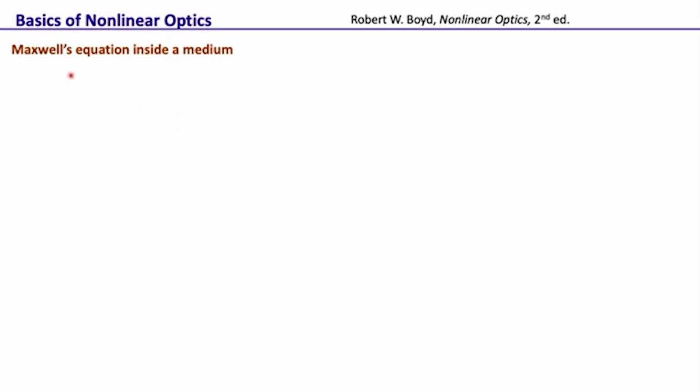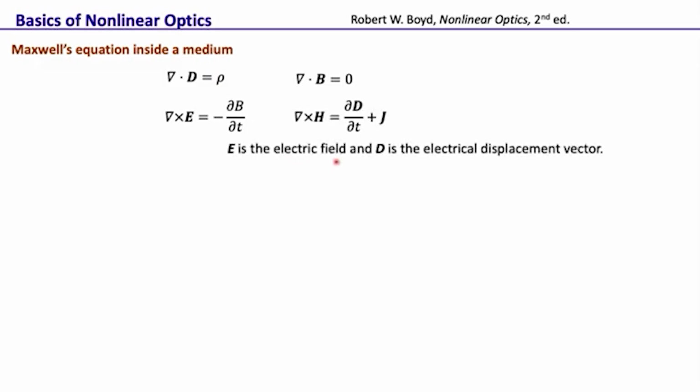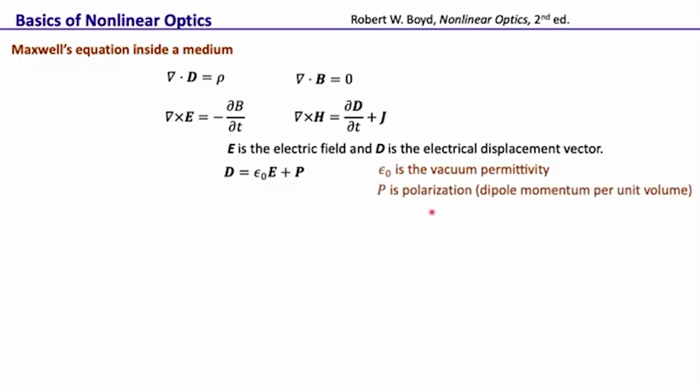So first of all, Maxwell's equations inside a medium are given by these 4 equations, where E is the electric field and D is the electric displacement vector. These two are related by this expression, where D is epsilon naught E plus P, epsilon naught is the vacuum permittivity, and P is called the polarization. Polarization is dipole moment per unit volume. So what is dipole moment and what is polarization?